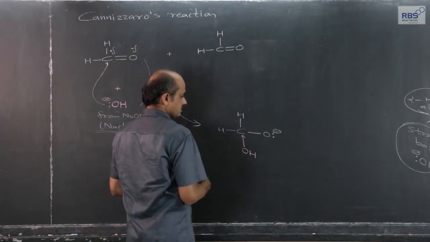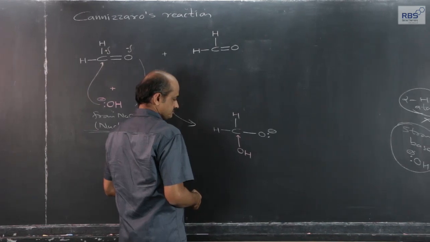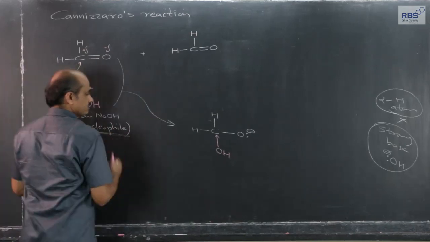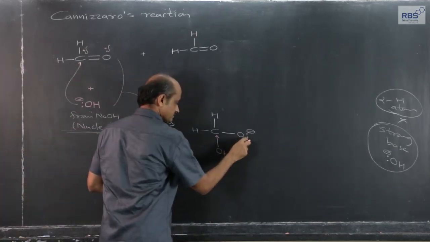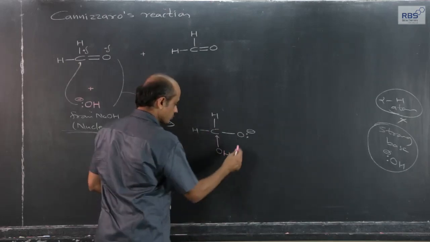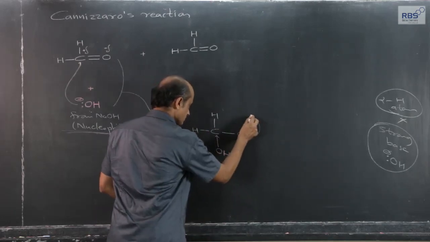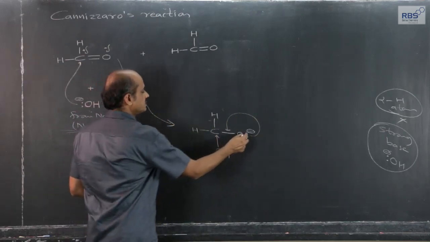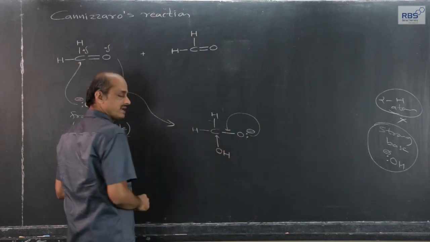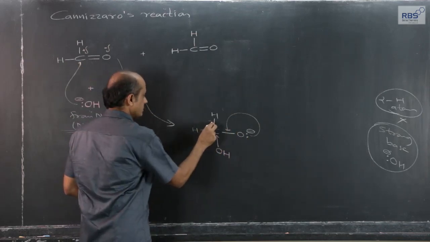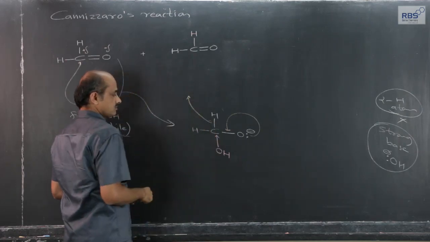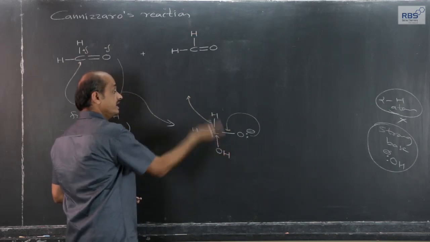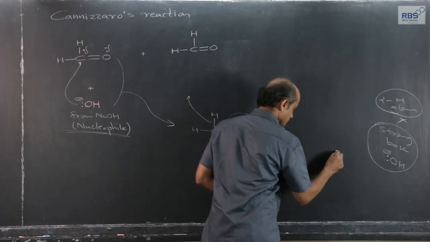Now, this lone pair, the species formed by attack of OH minus ion, we get this. This lone pair is newly formed; the routine two lone pairs are there, I have not shown. This lone pair has a tendency to get shared with the carbon. The moment this lone pair is shared, out of these two, one hydrogen will go out. Since this lone pair forms a bond pair, the hydrogen will go out in the form of H minus ion.